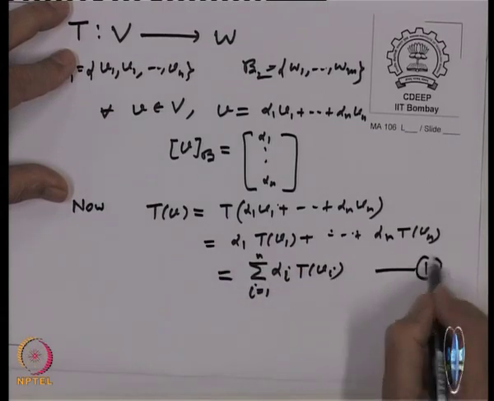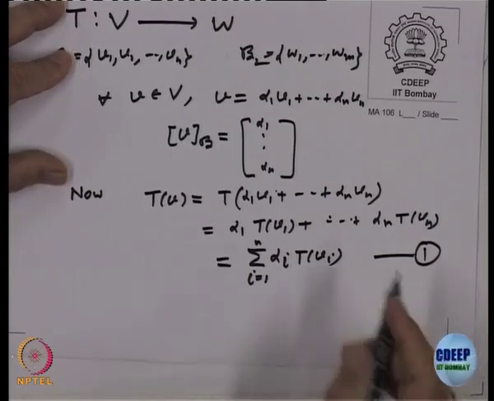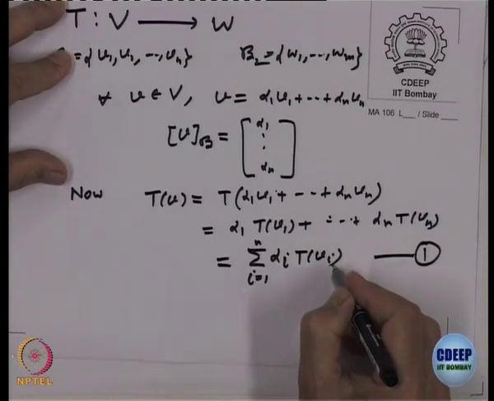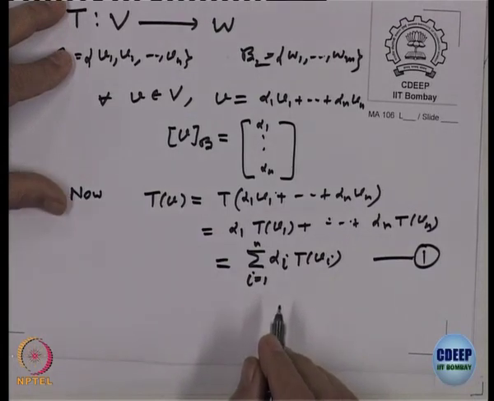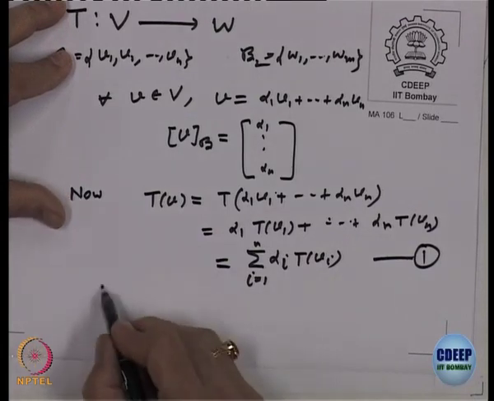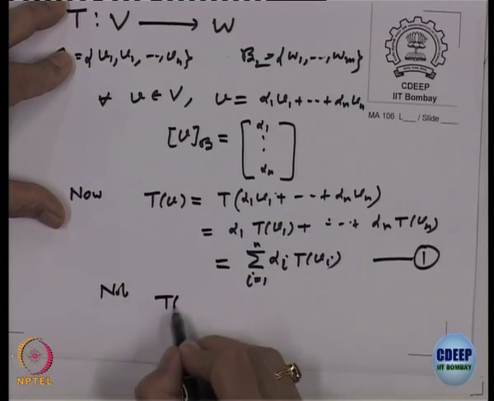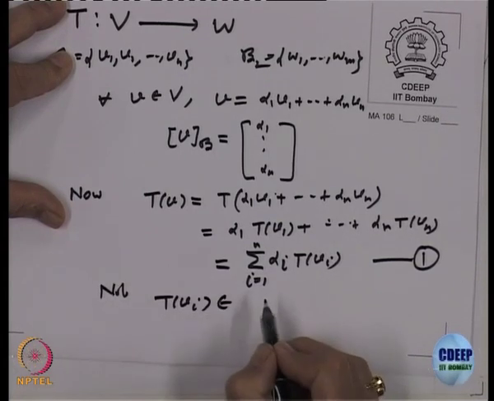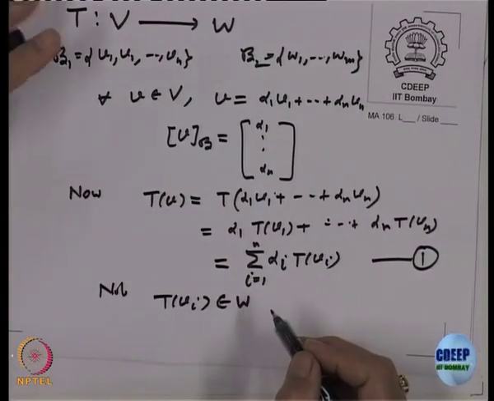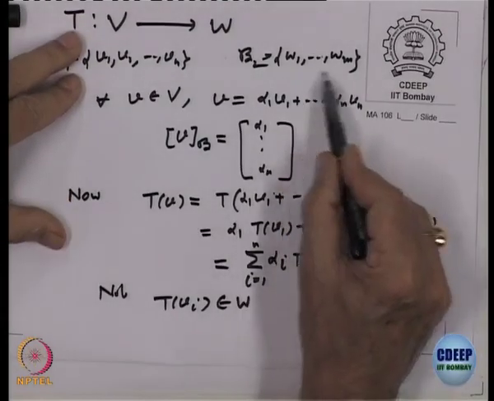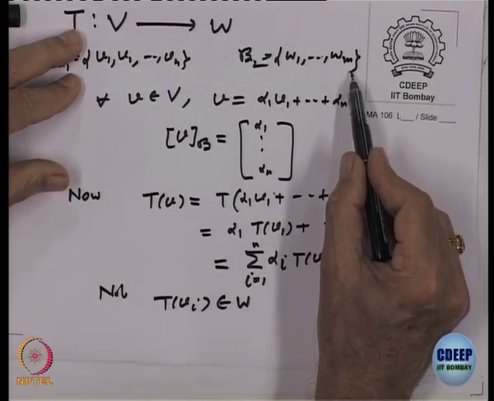So, let us keep this as it is. That means, if I know T of V i's, I know T of V. That is what I said earlier also. What is T of V i? So, note T of V i belongs to W, the image, and for W we have got a basis W 1, W 2, ..., W m.